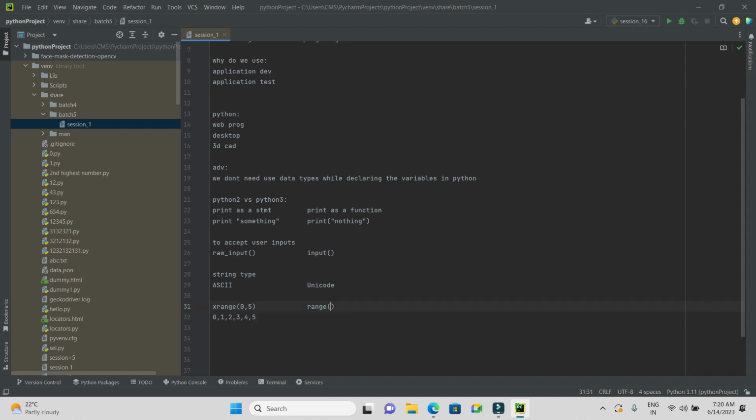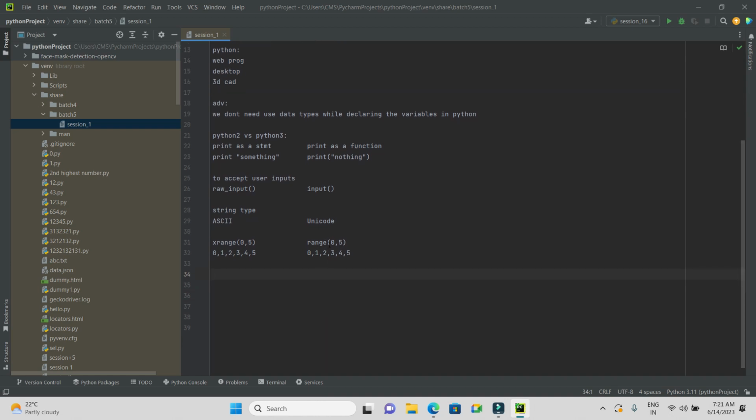Let's say I'm giving 0 comma 5, it will give you the same thing. In Python 2, we were using xrange to print the values from 0 to 5. Range is nothing but to get the values from something to something. You pass two arguments, starting and ending.